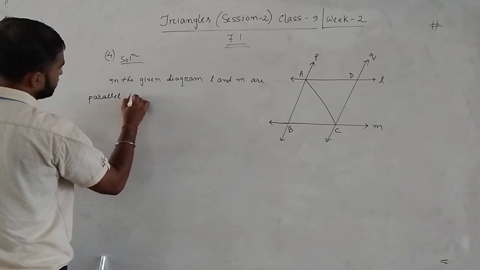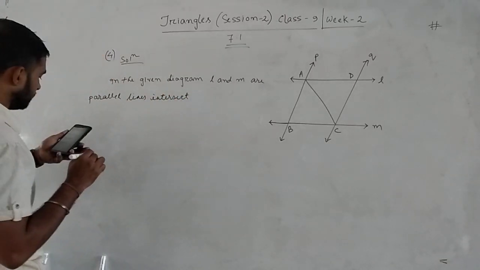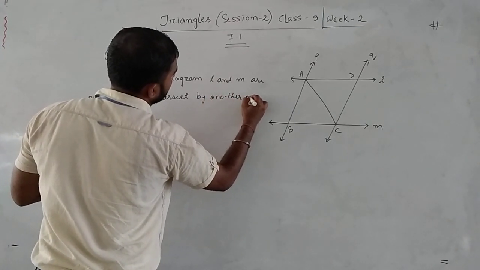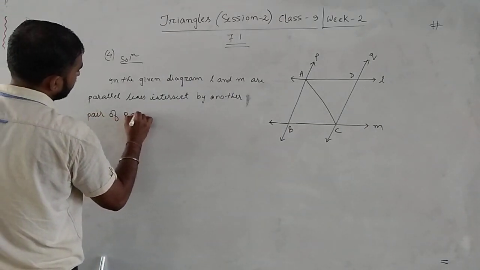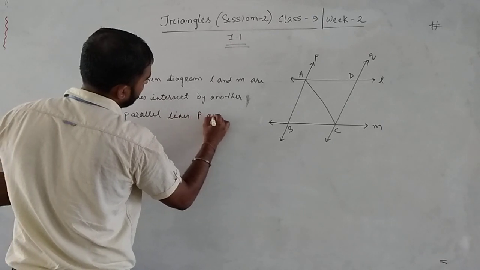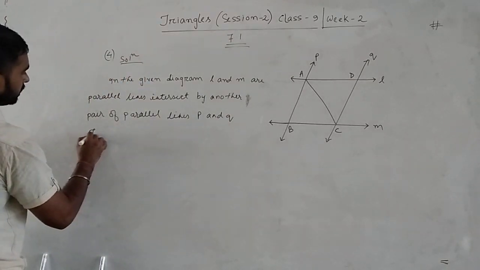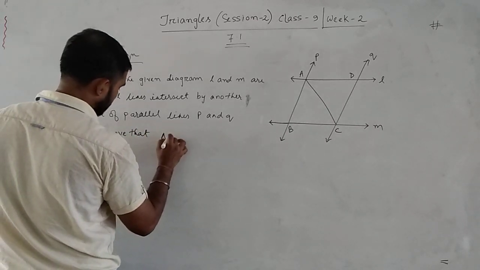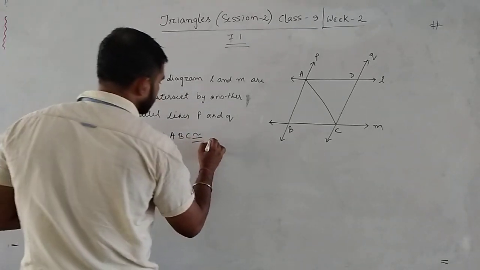Parallel lines intersect by another pair of parallel lines P and Q. To prove that triangle ABC congruent triangle CDA.